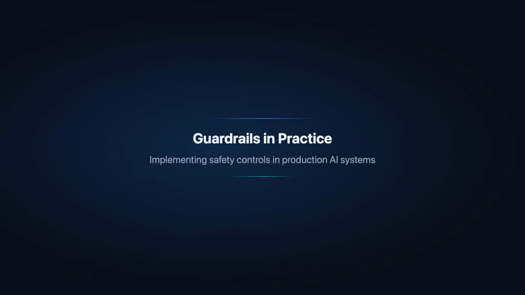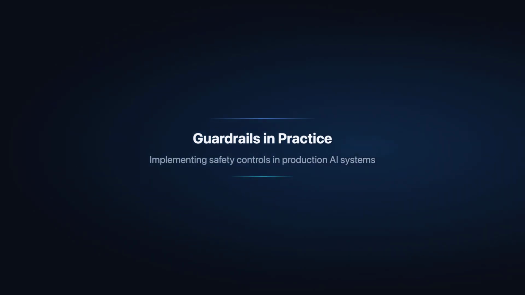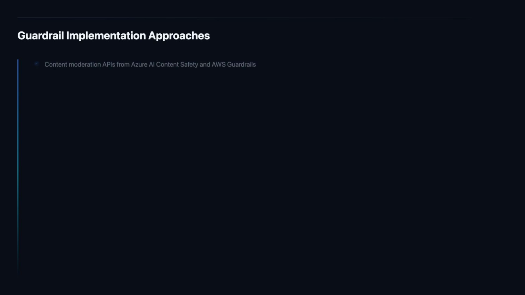Let us now look at how organizations implement and manage guardrails in production AI deployments across diverse application contexts. Here are practical approaches that organizations combine to build robust, multi-layered guardrail systems for production AI deployments. The major cloud AI platforms provide managed content moderation APIs that offer pre-built guardrail capabilities as a service, significantly reducing the engineering investment required to implement baseline safety controls.